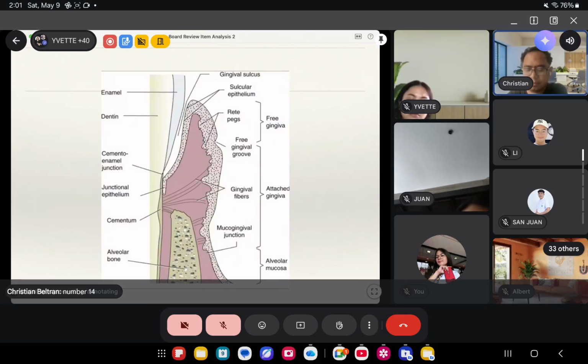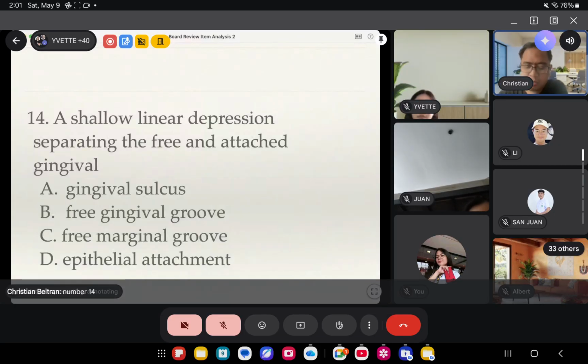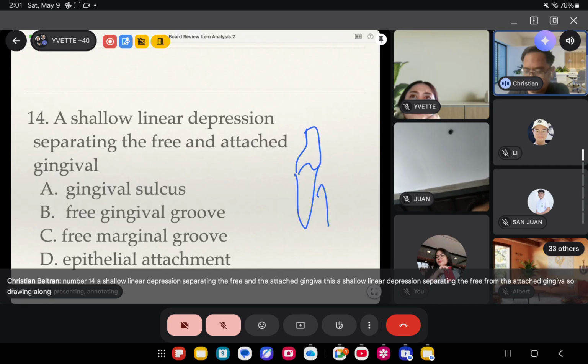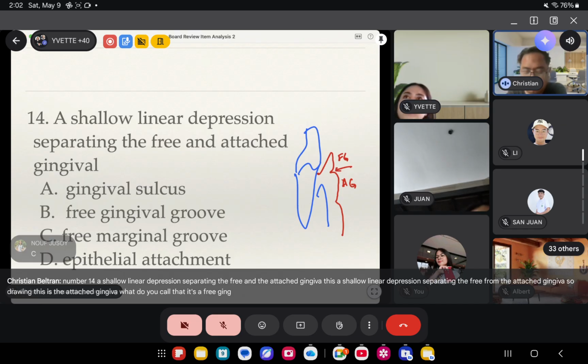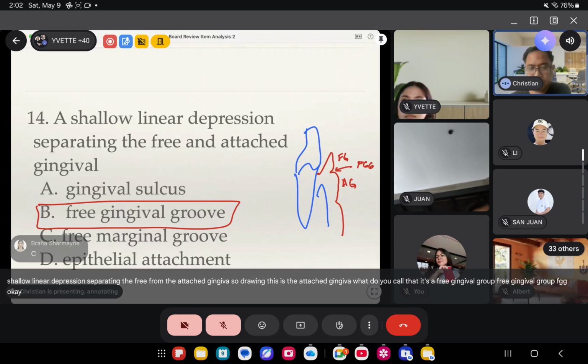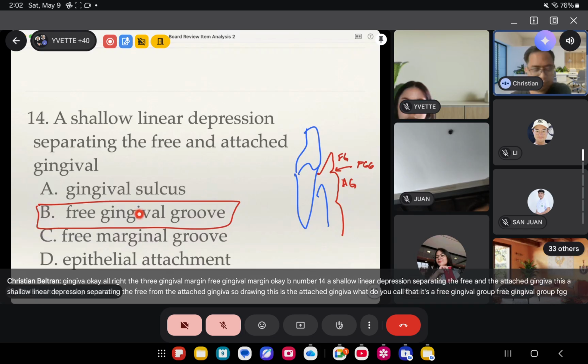Number 14. A shallow linear depression separating the free and the attached gingiva. So, draw it quickly again. This is the free gingiva, and this is the attached gingiva. What do you call that? That's the free gingival groove, FGG. Letter B, free gingival groove.